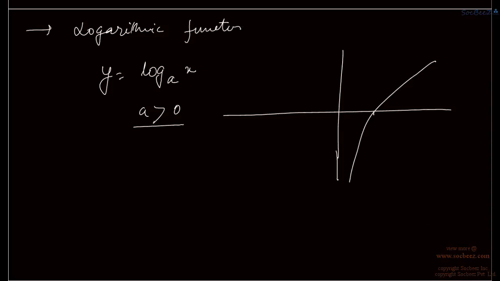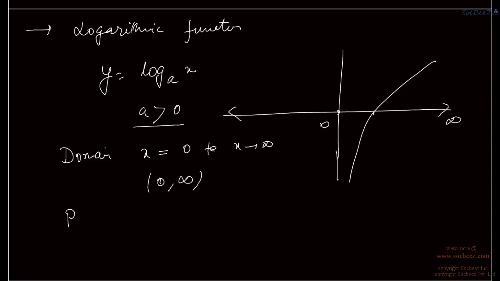Now in the logarithmic function, the domain is from x equal to 0 to x equal to plus infinity, that is from 0 to infinity, and 0 is not included, and the range set is from minus infinity to plus infinity. So the range here is from minus infinity to plus infinity.